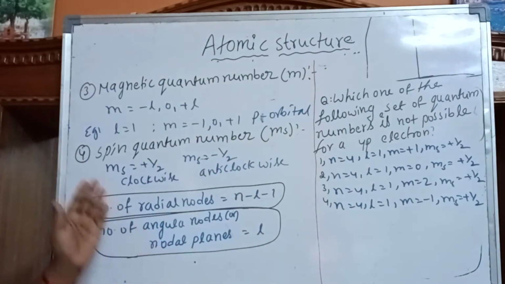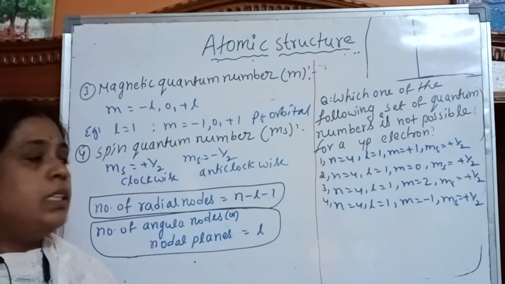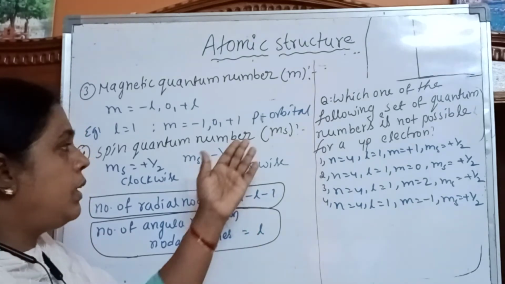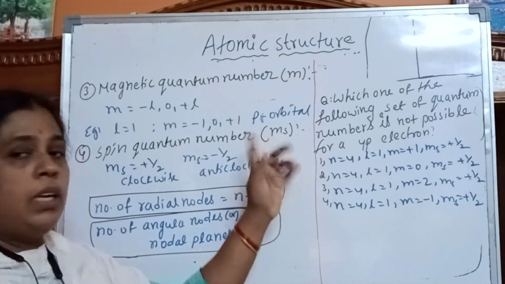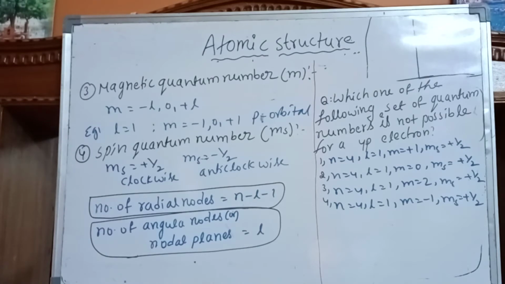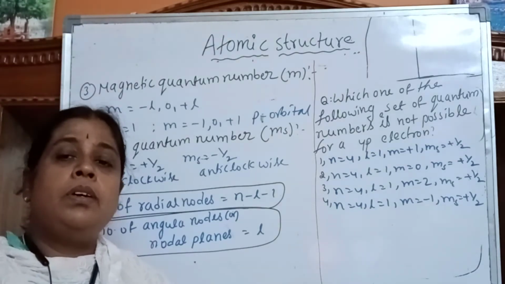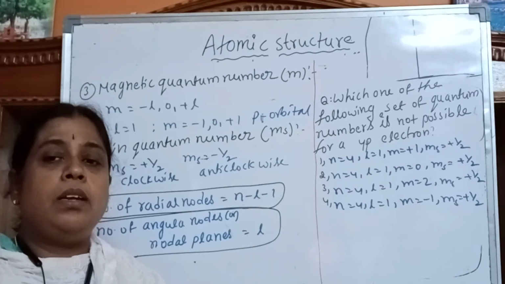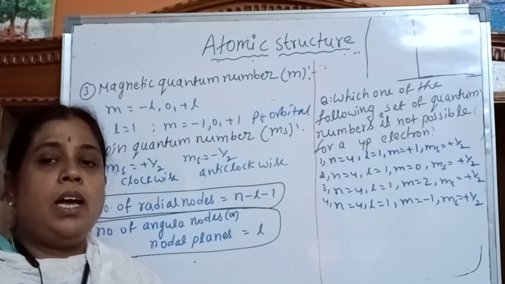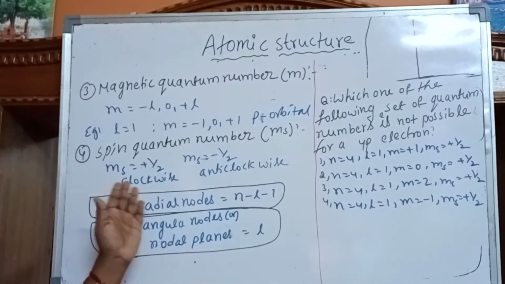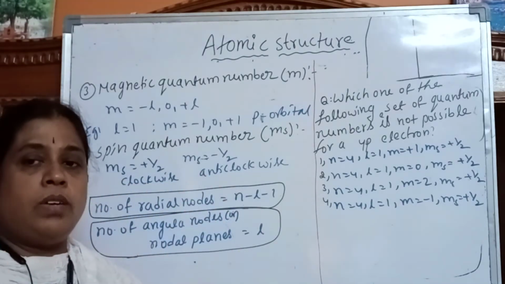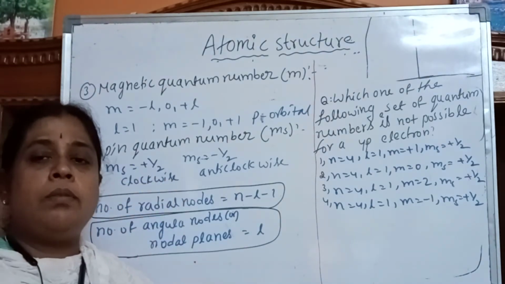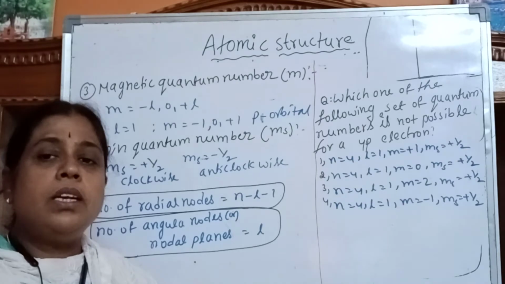Next quantum number is the spin quantum number. This is normally indicated with s, but also with ms. The spin quantum number describes the spinning of electrons. Generally an electron has spin in two directions, one clockwise and another anti-clockwise. The spin quantum number does not depend on any other quantum number.